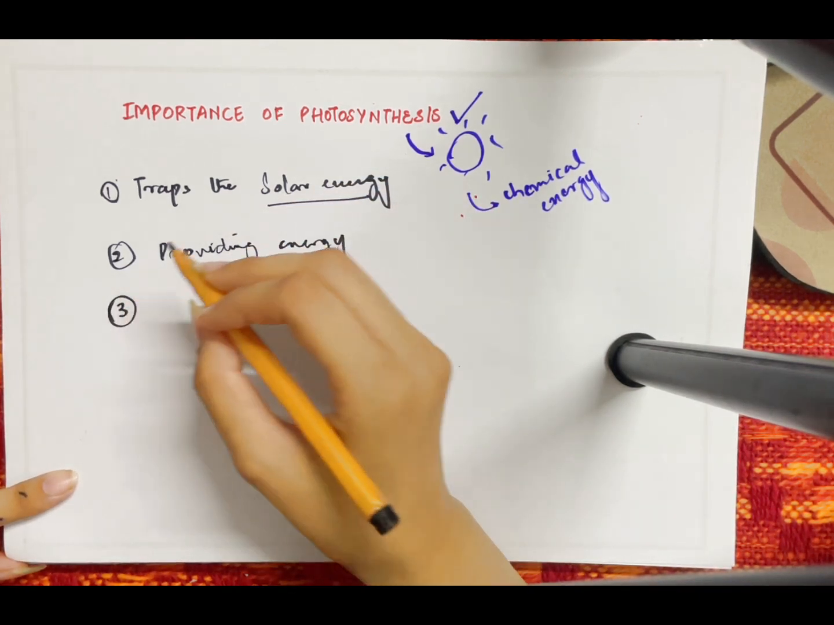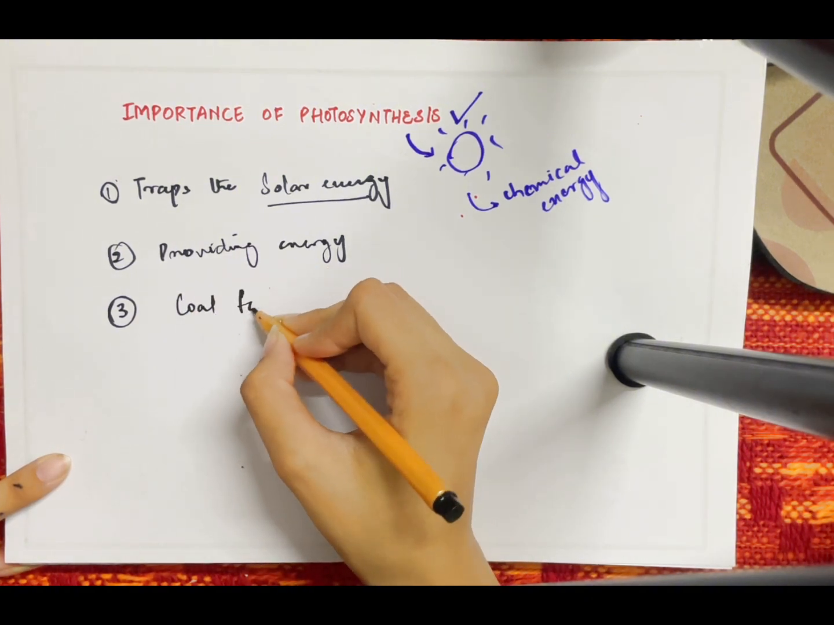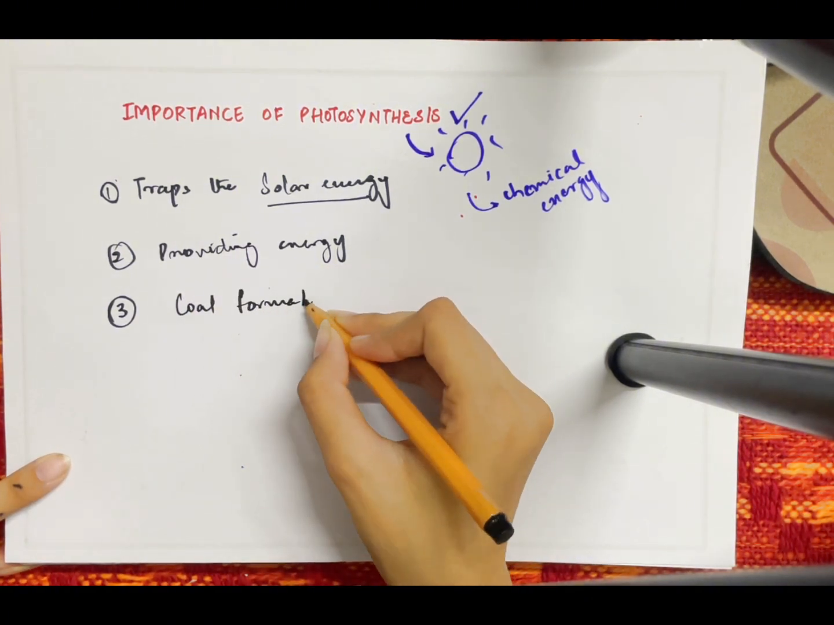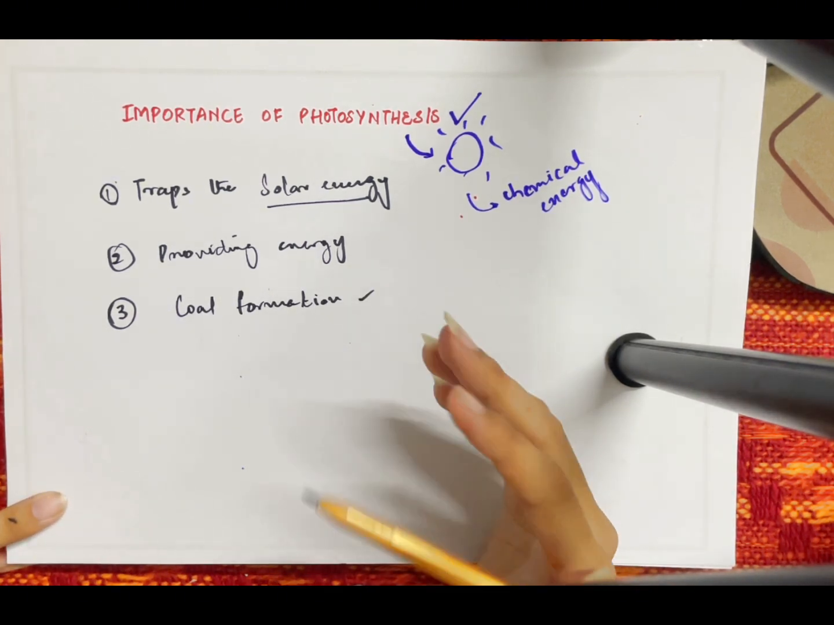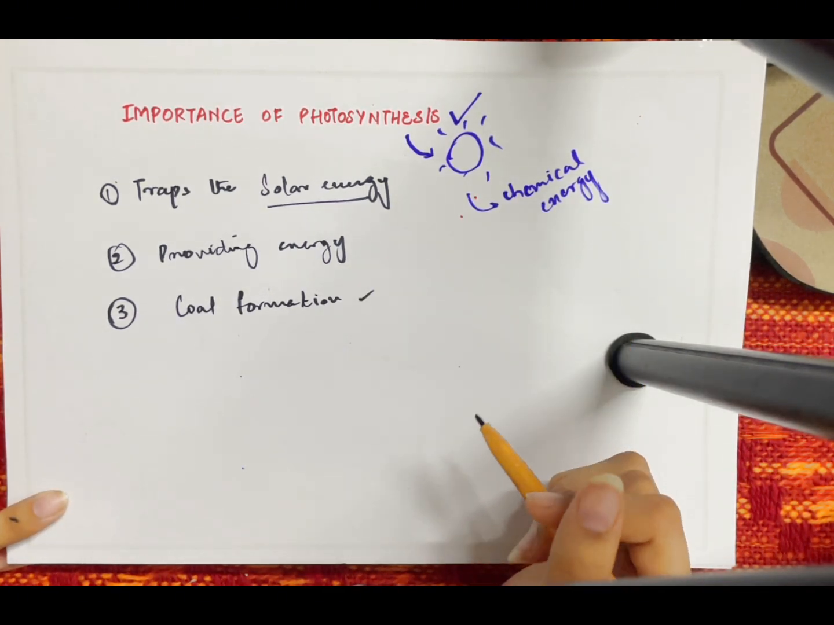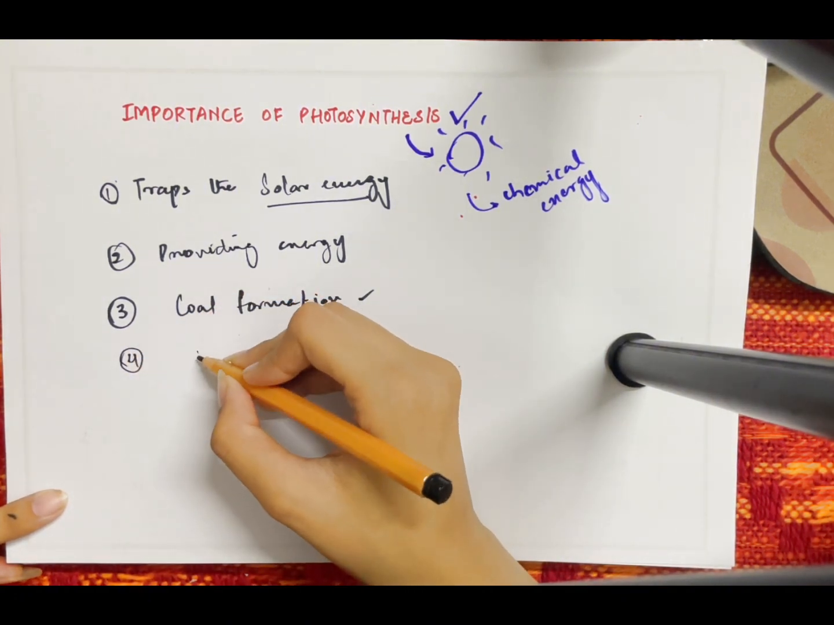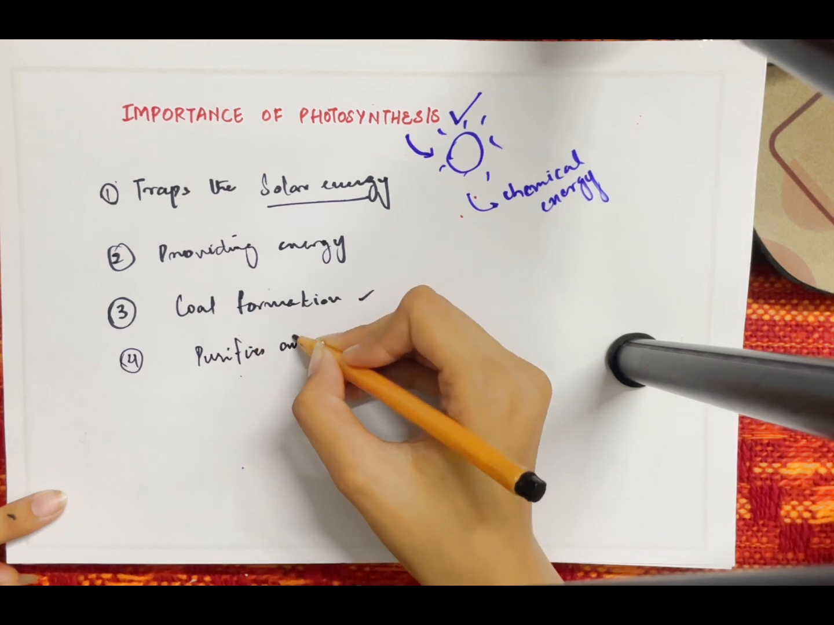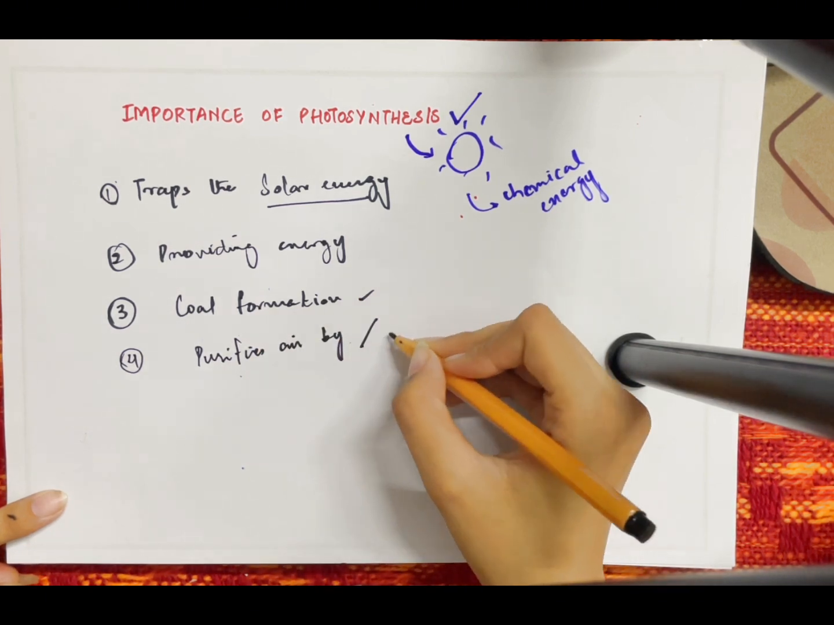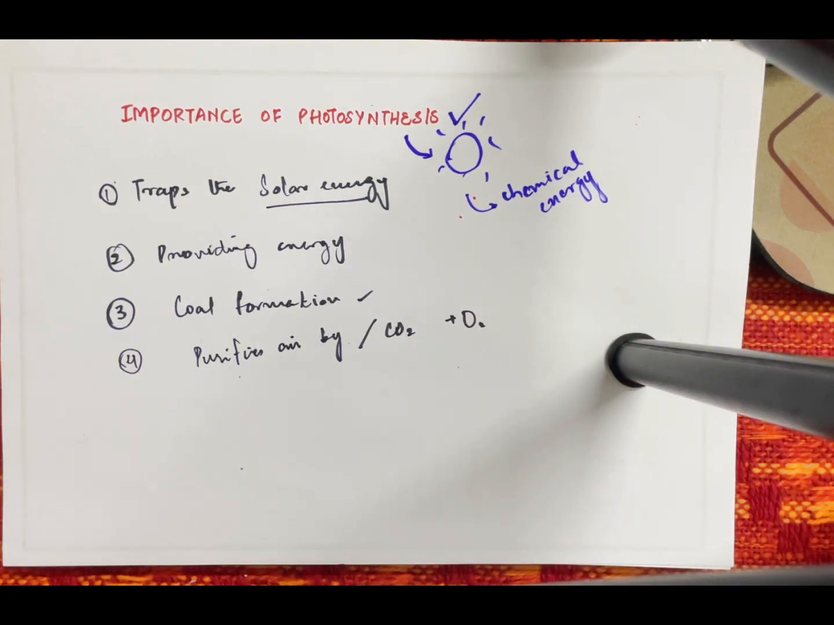And the third pointer, we can say that it helps in the formation of coal. Photosynthesis plays a very important role in coal formation. It also purifies the air by removing carbon dioxide and adding oxygen. That's the fourth pointer we have. These are the four major pointers when it comes to the importance of photosynthesis.